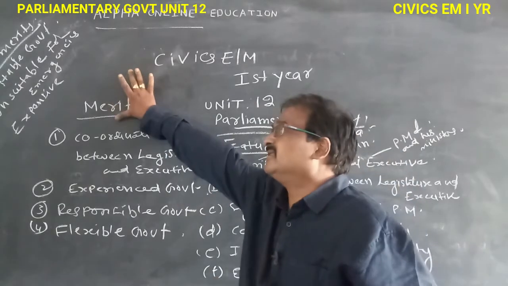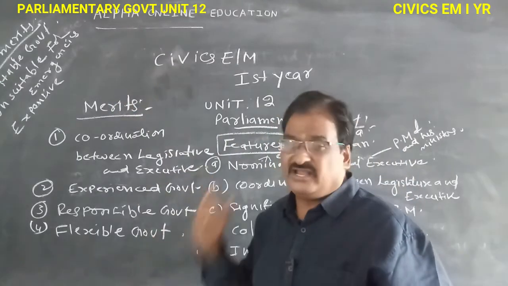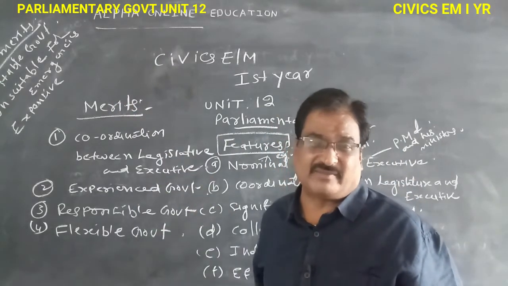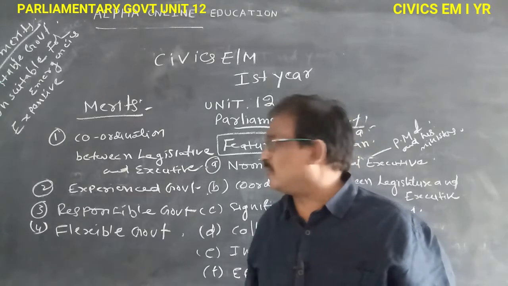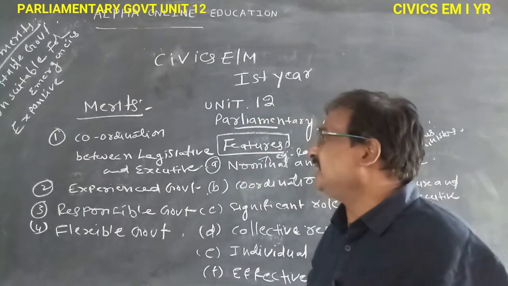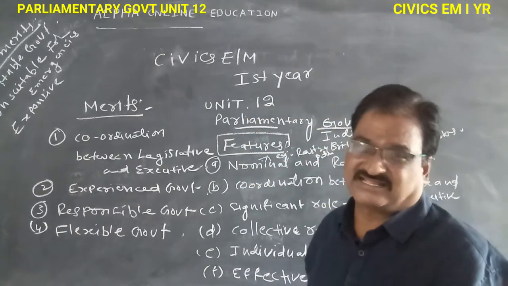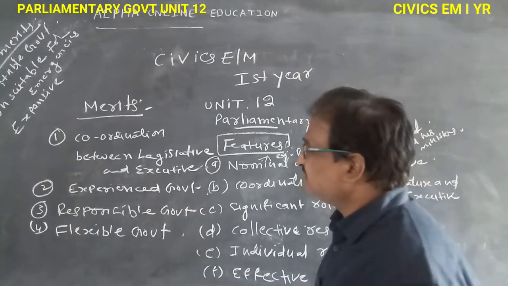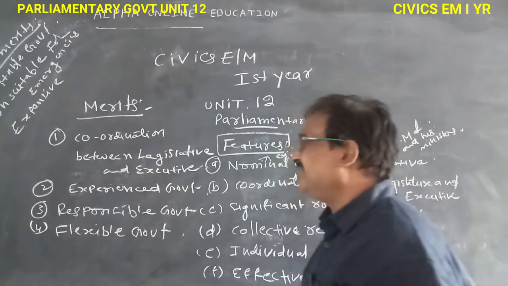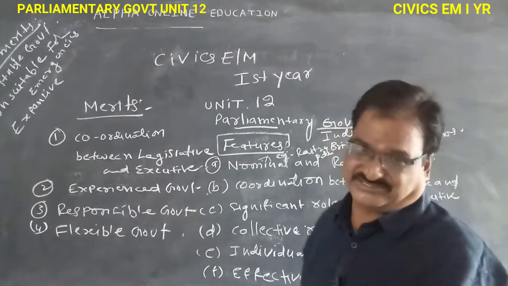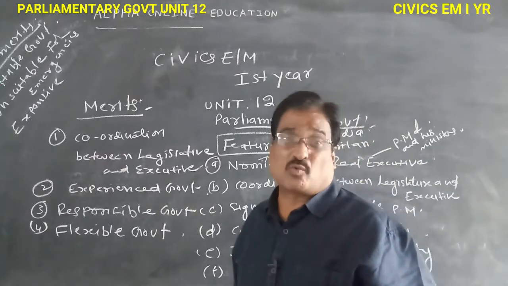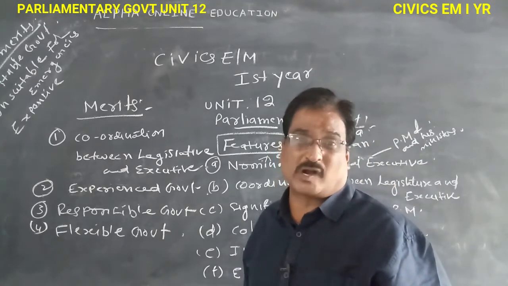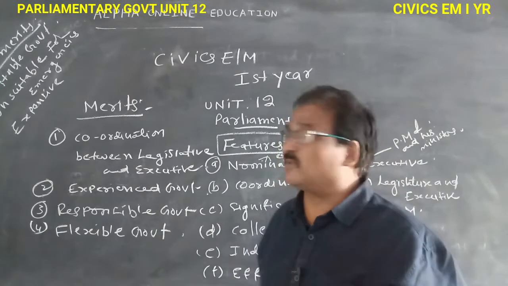Yes, here are the merits and demerits of the parliamentary form of government. Here, the merits: coordination between legislature and executive. The coordination is most important.